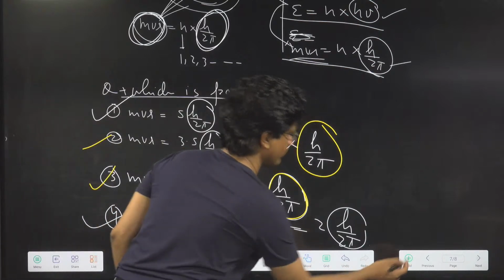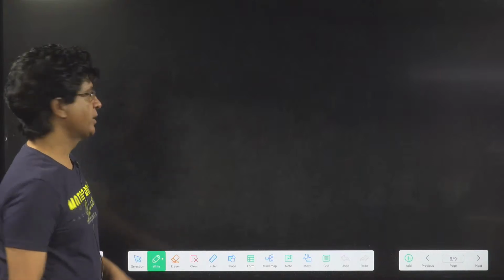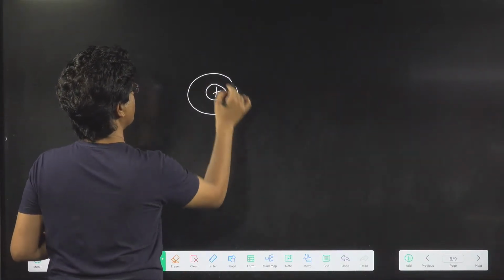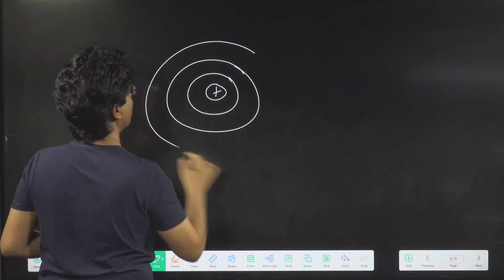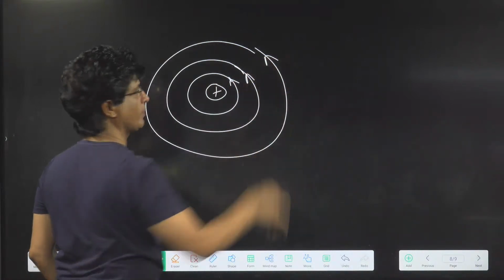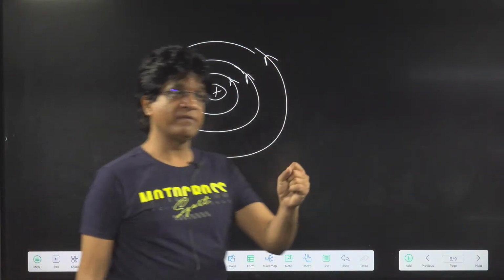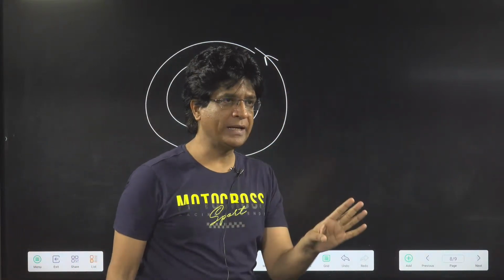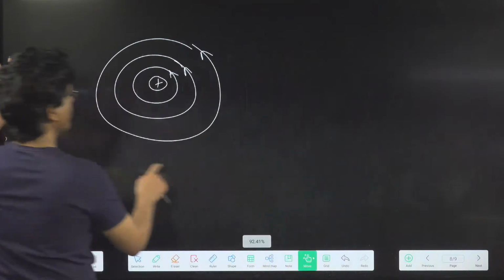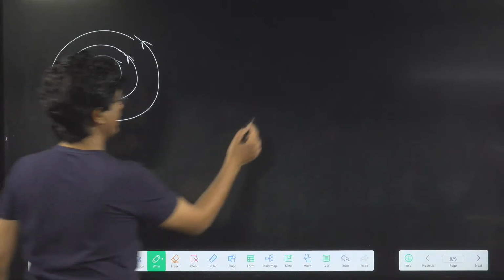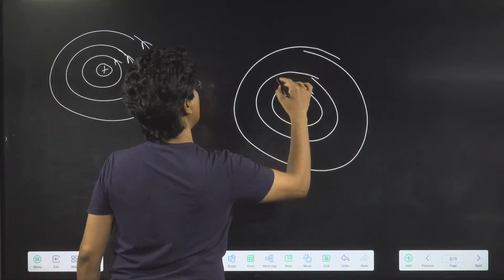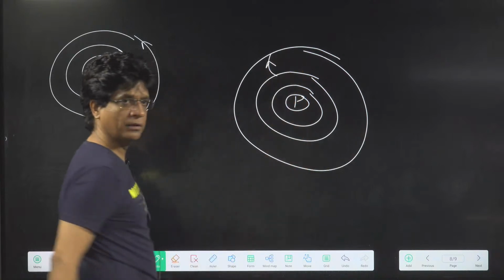Now look up. This is important. He also said that if an electron is revolving in an orbit, it will keep on revolving in the same orbit without gaining energy and without losing energy. If an electron gains energy, it will move from a lower to a higher orbit.